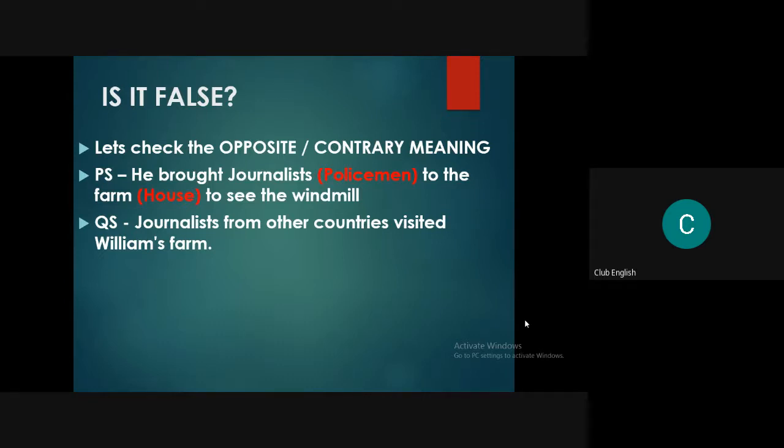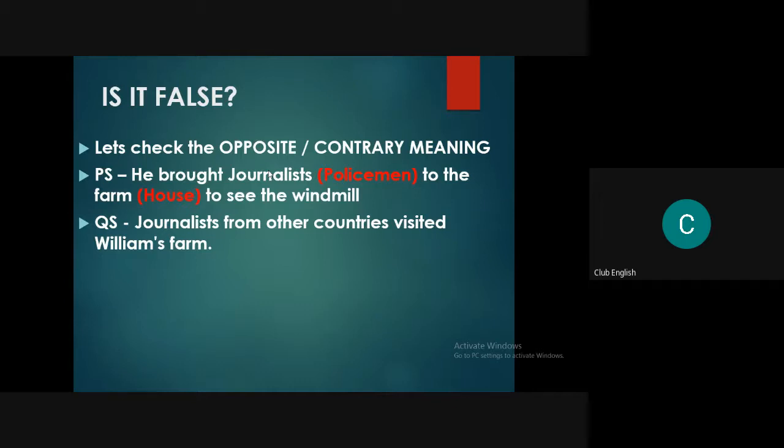If he brought the policemen to the farm to see the windmill, then also, in place of journalist, if you're writing something else which is opposite or not exactly similar to journalist, because there is nothing which is called opposite to journalist. That's why I asked you whether gray is opposite or not. So gray is contrary. Similarly, the opposite of journalist can be something which is not a journalist.